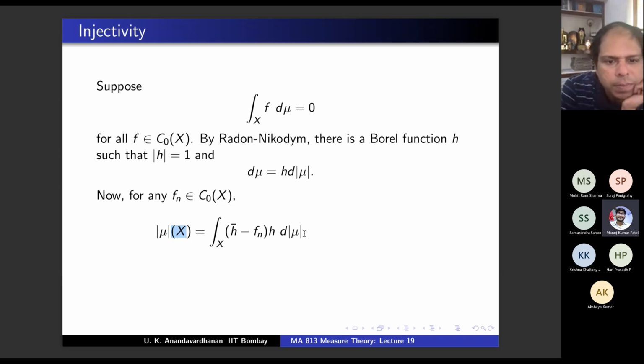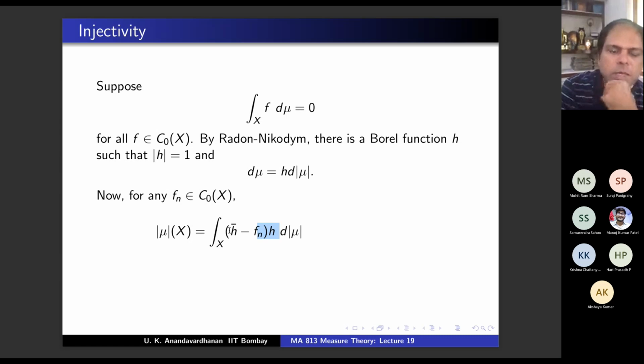Why is that? Because given the condition, we suppose that. Yeah, because h d|mu| is nothing but d mu. So the integral of f d mu is 0 for all f in C0(X), which is the given condition, exactly. Okay, so with the given condition, this is 0 and this is just |mu|.